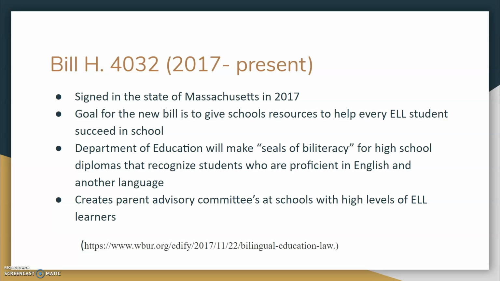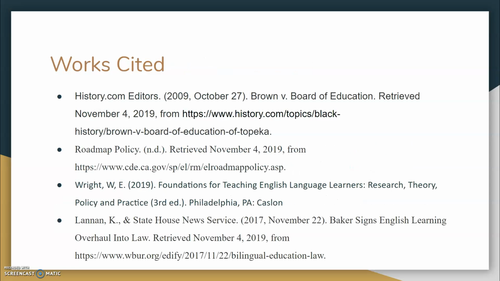And so the Department of Education will make seals of biliteracy for high school diplomas. They recognize students who are proficient in English and another language. So if you have a student who speaks 2 languages, they can qualify to get the seal of biliteracy if they know English and, let's say, Spanish, for example, which looks good on a resume. And then they created a parent advisory committee at schools with high-level ELL learners just to further help these students learn English. And so, this is my works cited page.